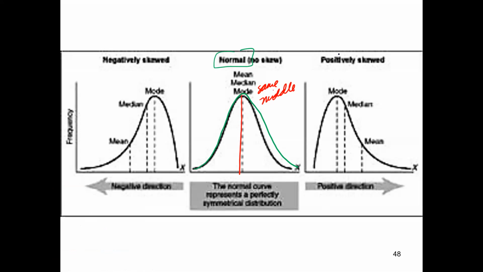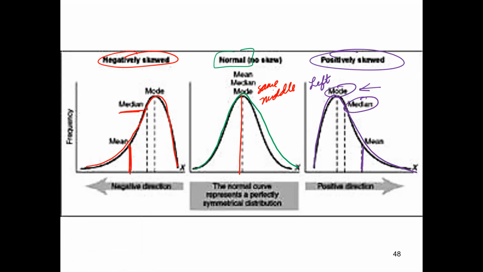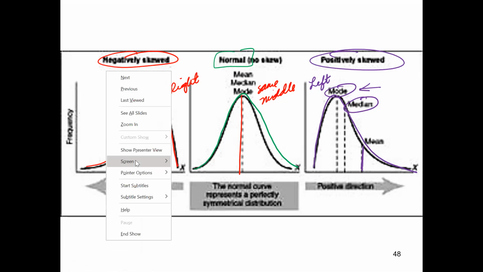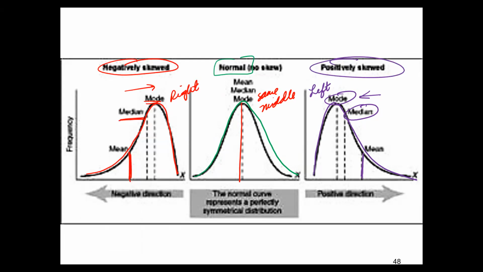Now, if something is going to be positively skewed, it looks like this. It's kind of like towards the left, okay? Where if you look at it, the mean is still in the middle, but then your mode and range is over to the left. And then, of course, if something is negatively skewed, then your mean is still in the middle, but then your median and mode is kind of aiming towards the right. So take a moment and copy that part down.